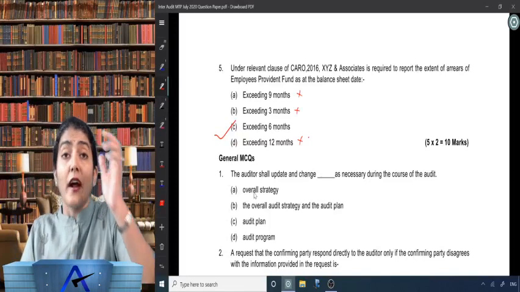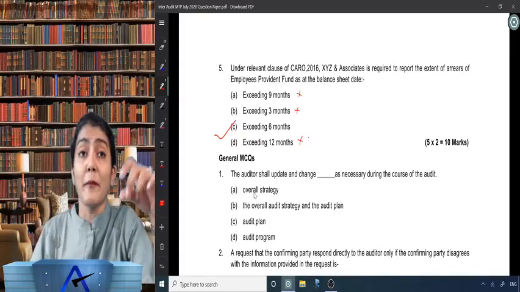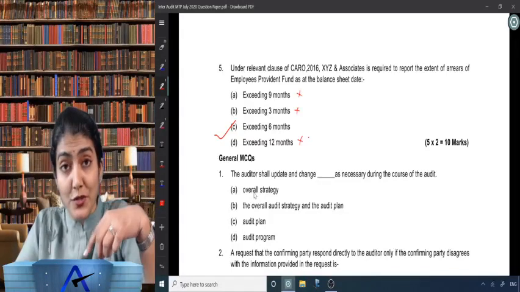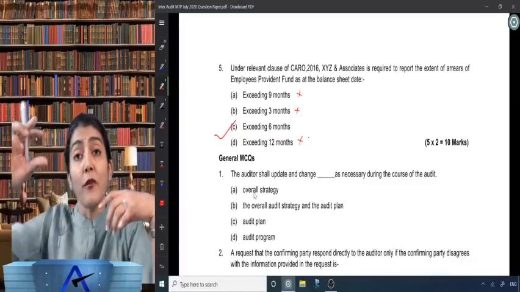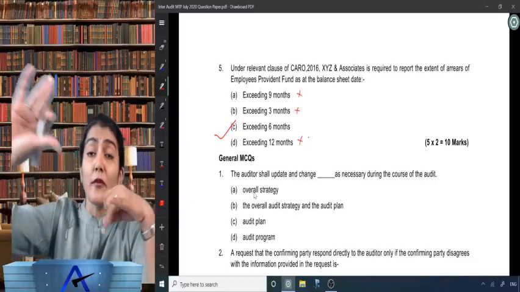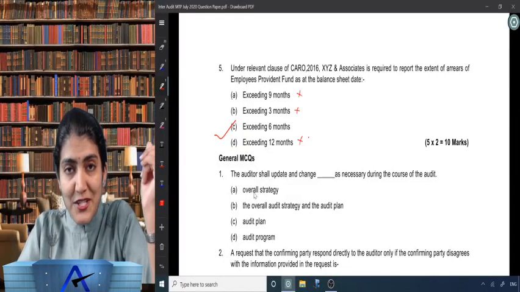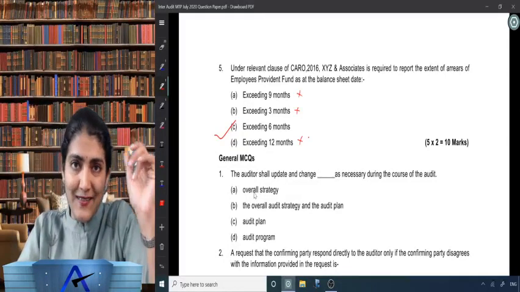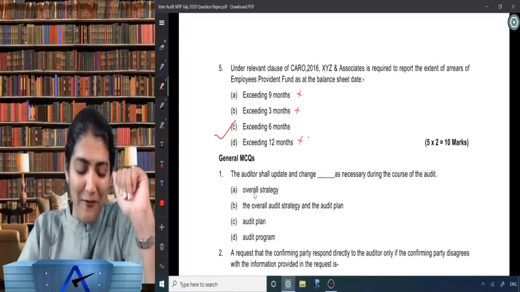Same thing for undisputed statutory dues, two points of reporting: the regularity of payment, and those undisputed statutory dues which are outstanding as on the date of the balance sheet for a period of more than 6 months from the date they became payable. Right, is everyone watching the video so far? That means you are really serious about clearing your exams this time. I'm very happy for you.